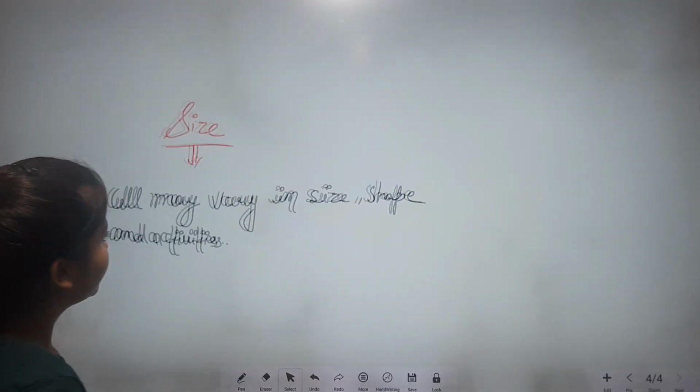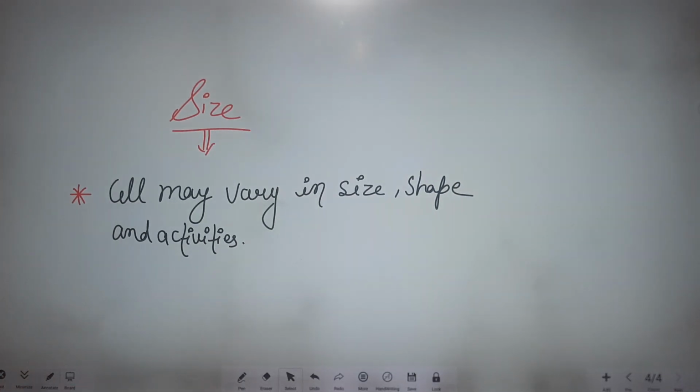Cell may vary in size, shape, and also in activities.